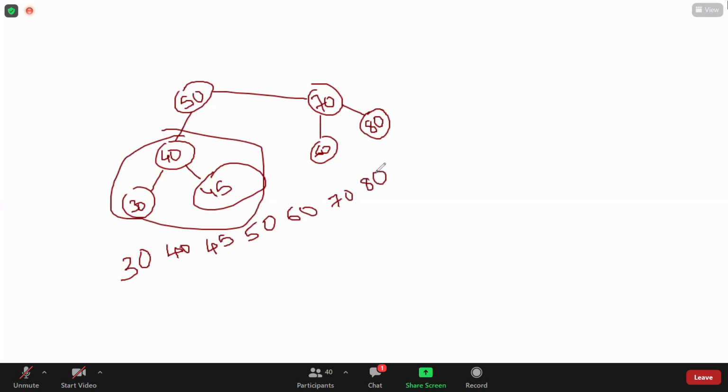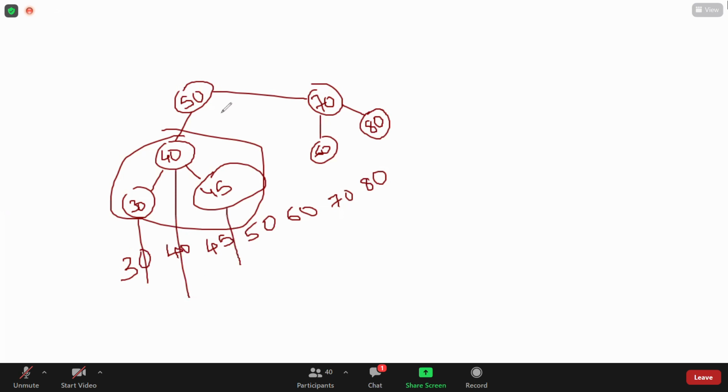If you observe the sequence 30, 40, 45, 50, 60, 70, 80, all are in sorted order. So in our daily life, we use the in-order tree traversal. Without going to the left, without going to the right, without going to the root, we can directly write the binary search tree's in-order traversal as a shortcut.